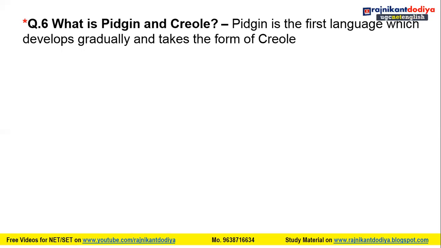So friends, once again this question is also asked from my video. I have created one question regarding Pidgin and Creole. You can find it in my video from the language pedagogy playlist of English. Pidgin is the first language, and gradually it takes the form of Creole.